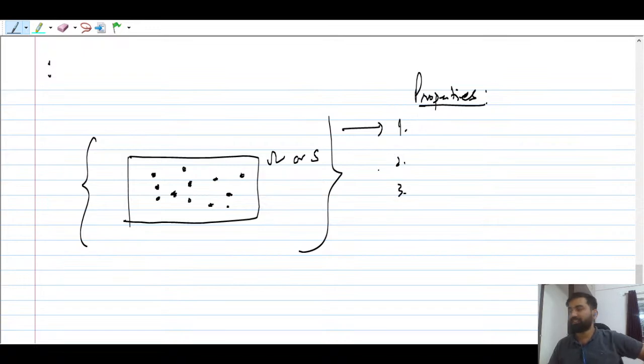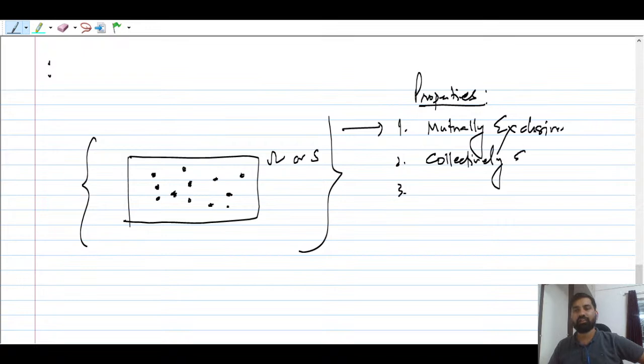First, it should be mutually exclusive, and collectively exhaustive. Collectively exhaustive means all possible outcomes we have to consider.